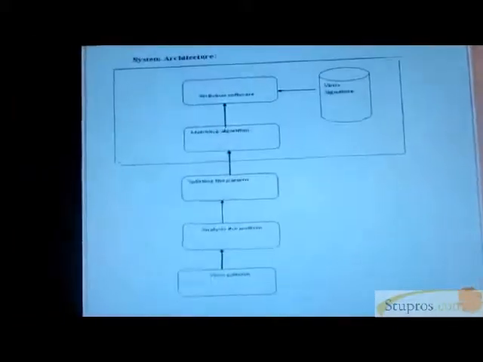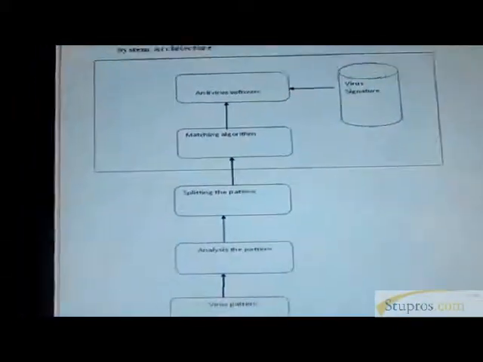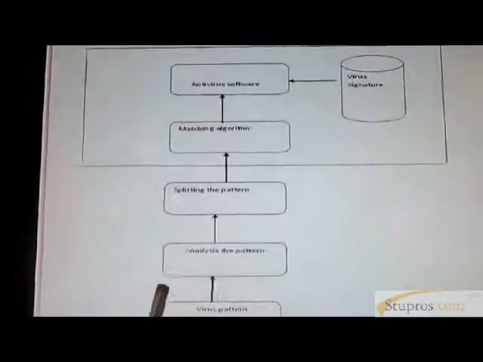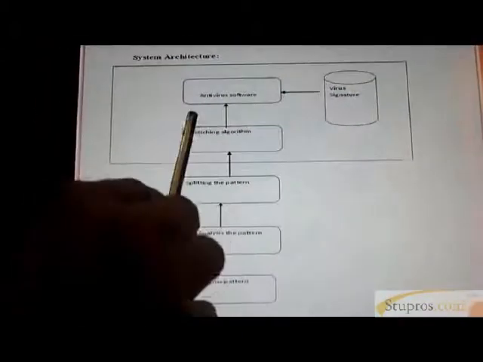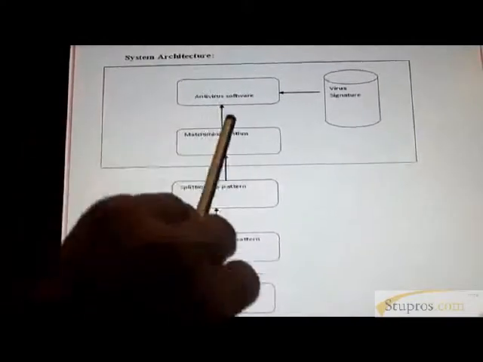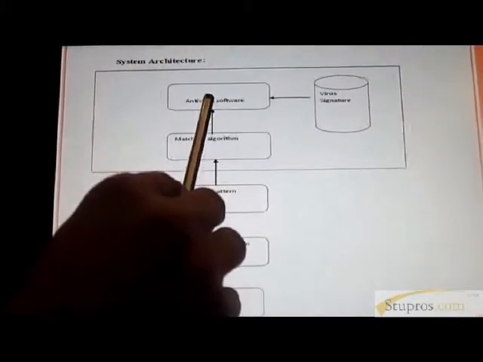This is the architecture diagram of this project. This is our antivirus software, which runs on our server. This is the client-side program. The client sends data to the server side, where the antivirus software is running.